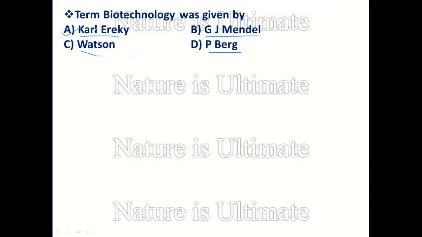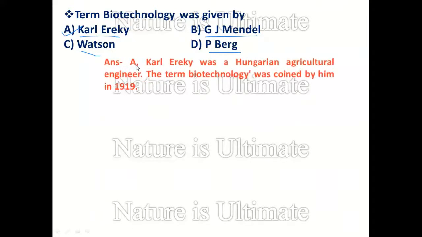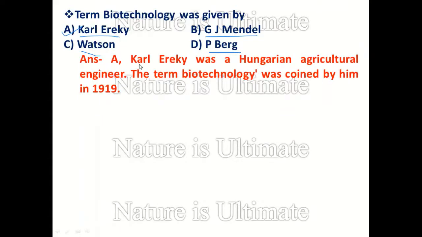The term biotechnology was given by Carl Erecki in 1919. He was a Hungarian engineer and he coined the term biotechnology. So the answer is Carl Erecki, a Hungarian agricultural engineer. The term biotechnology was coined by him in 1919.